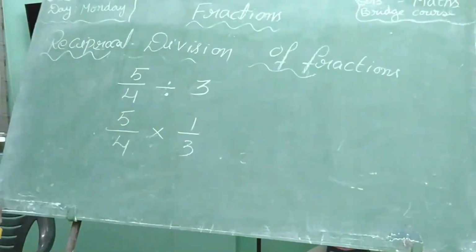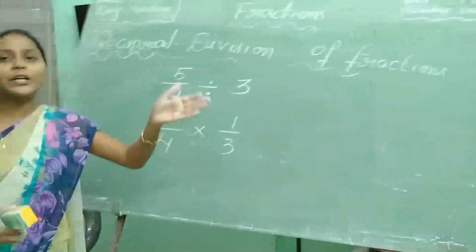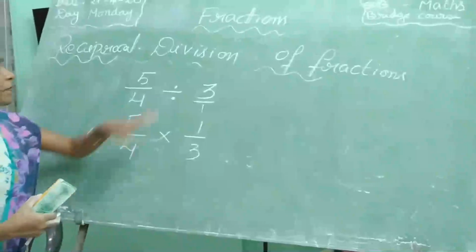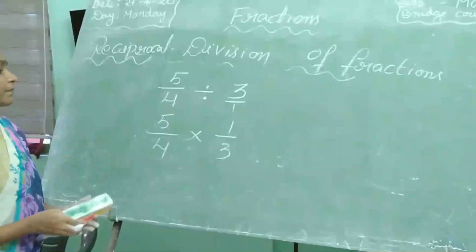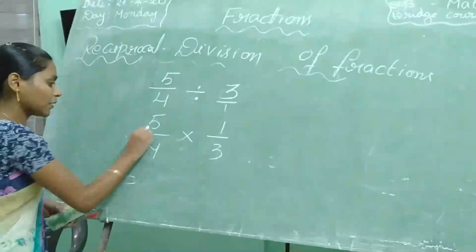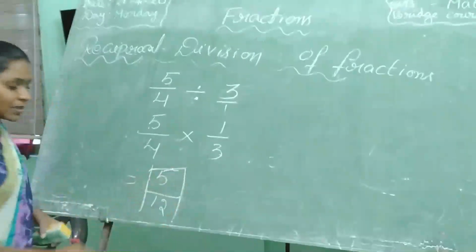Reciprocal means the numerator is changed to the denominator, and the denominator is changed to the numerator. For example, it is 3 by 1, so 3 by 1 is changed to 1 by 3. Now you can observe here, is there any table to cancel? No, simply multiply. 5 ones are 5, 4 threes are 12. That's it.